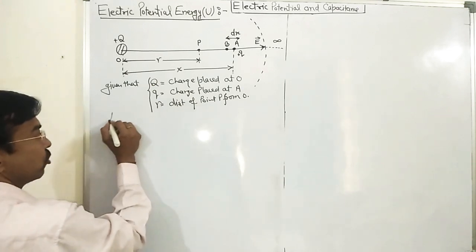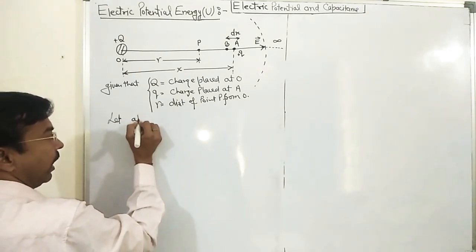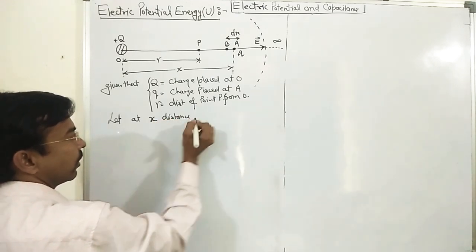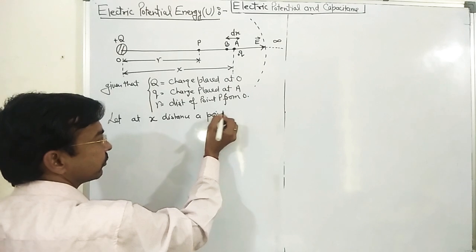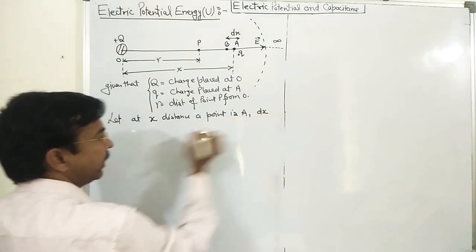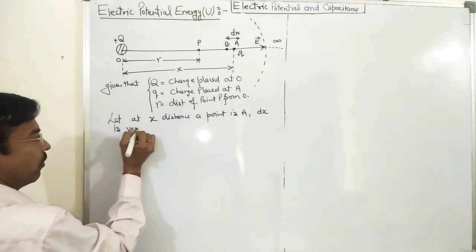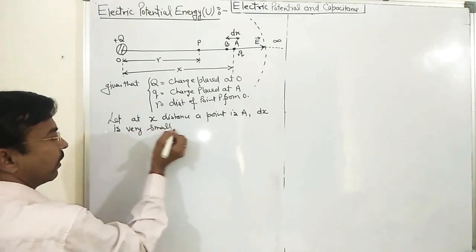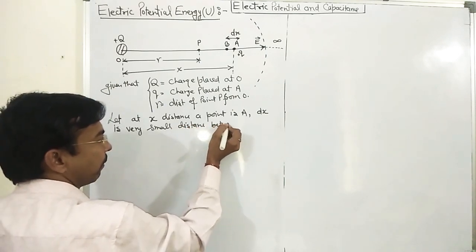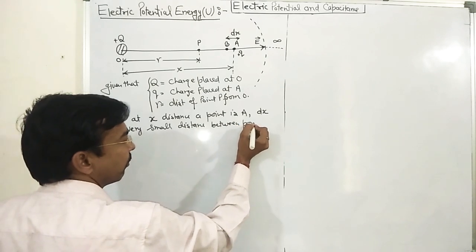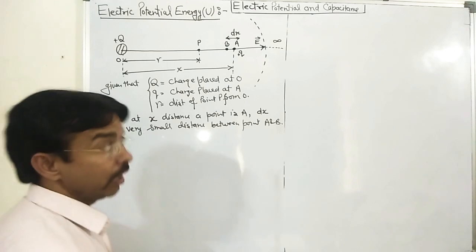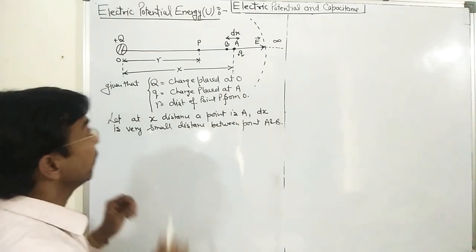And we are assuming that at x distance a point A is given, as well as dx is a very small distance between point A and B. Okay, please see on the board.